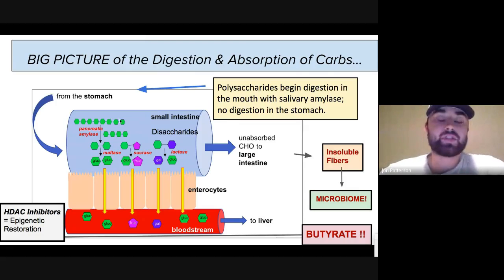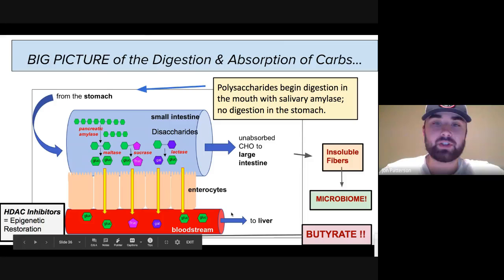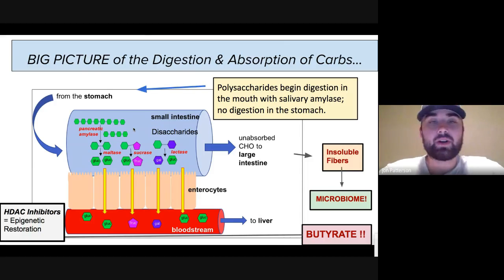So, here we've just eaten a meal. Let's say you had your potatoes, and it's coming down, being digested, and normally we'd go through this pathway, kind of like what we talked about last week with the absorption of the different monosaccharides, and they'd go into the blood and raise your blood sugar. However, cellulose, or the cell walls of those plants, those good raw vegetables, they actually don't go through this process because we can't break them down.